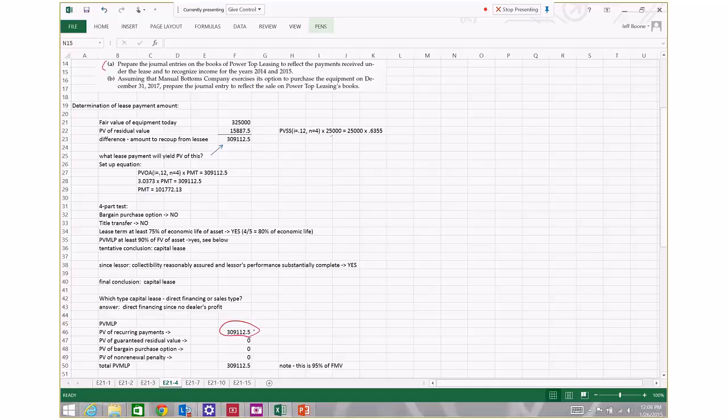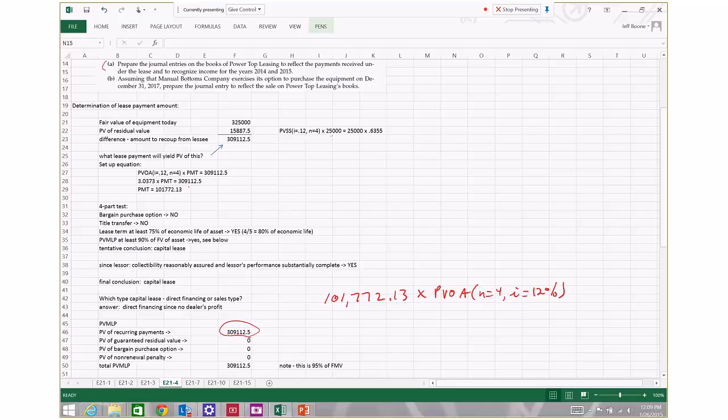And the way you calculate that is you take the payment amount of 101,772.13 and multiply it times the present value of an ordinary annuity factor where n is equal to 4 and interest is equal to 12%.